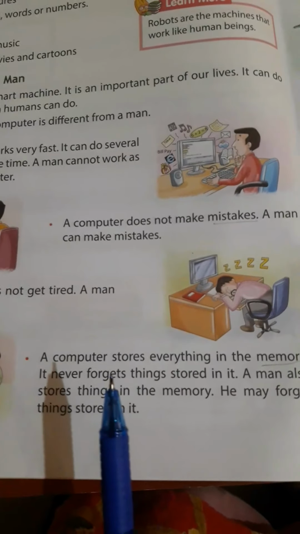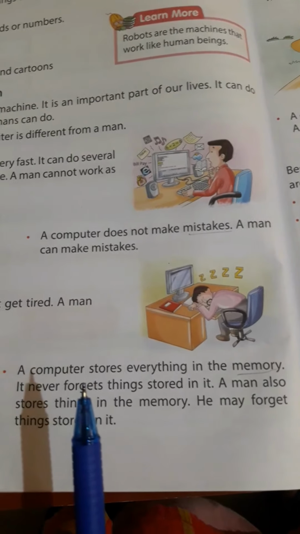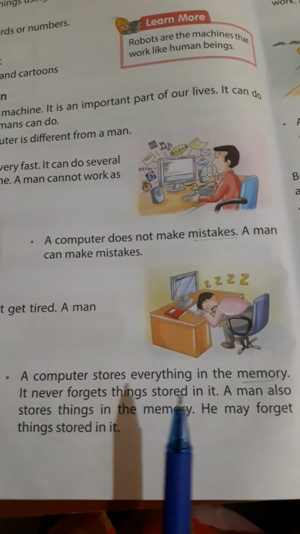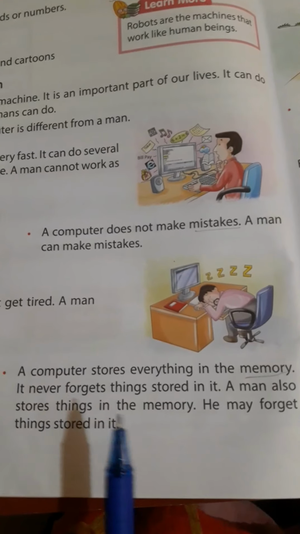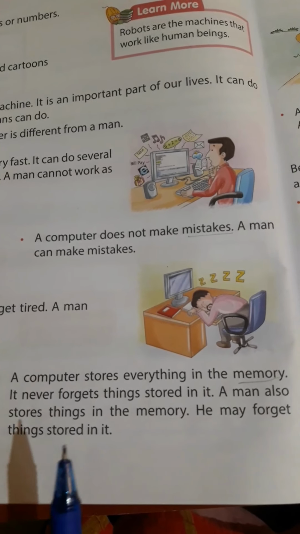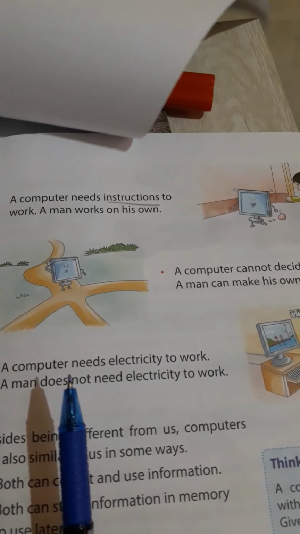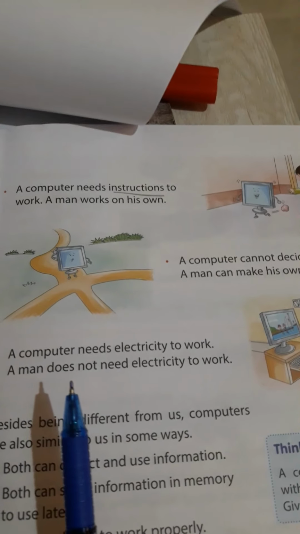Understood? Whatever you write or store in your computer, it will store in its memory. It will never forget. But a man stores memory, but he may forget it. A computer needs instructions to run, but a man works on his own. A computer cannot take decisions, but a man can take his own decisions. And a computer needs electricity to work. Without electricity, a computer will not run, but man does not need any electricity.